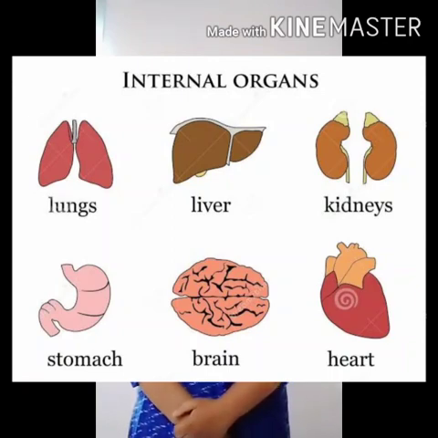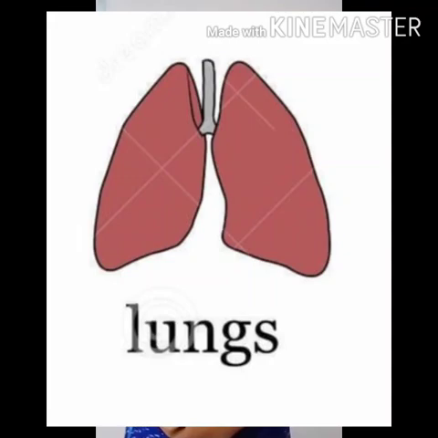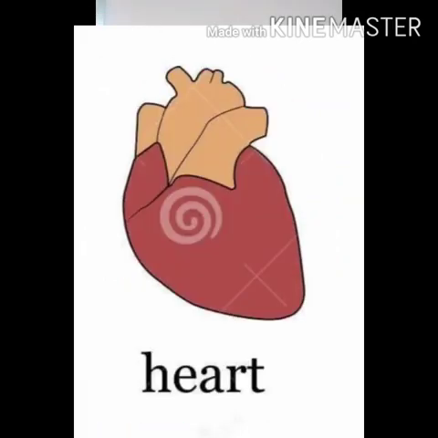Internal body parts, which is also known as internal organs, are those body parts which we cannot see from outside. First, brain. Brain is the body part or organ which controls the actions of all the other body parts. The brain helps to think and react. Second, lungs. Lungs help us to breathe and we have 2 lungs. Third, heart. Heart pumps blood to the various parts of the body.